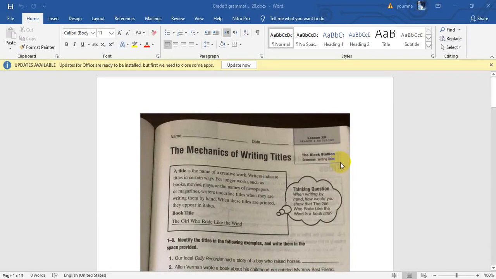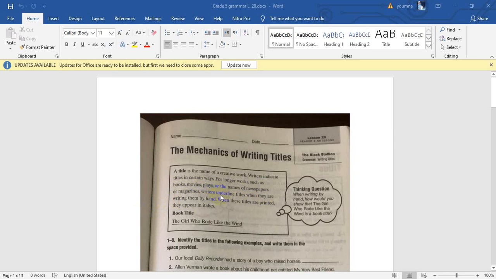So, we are going to practice writing titles, how to write titles of any work. A title is the name of a creative work. Writers indicate titles in specific ways for longer works, if they are going to create a long work, such as what? Books, movies, plays on stage, or the names of newspapers or magazines.